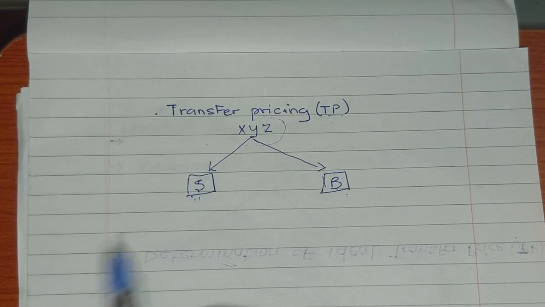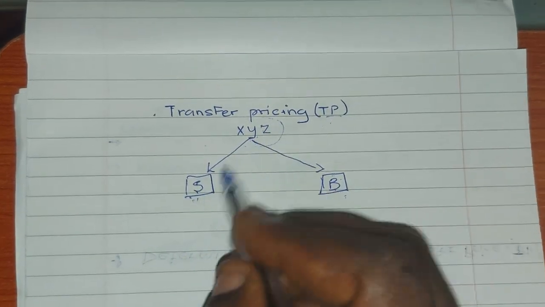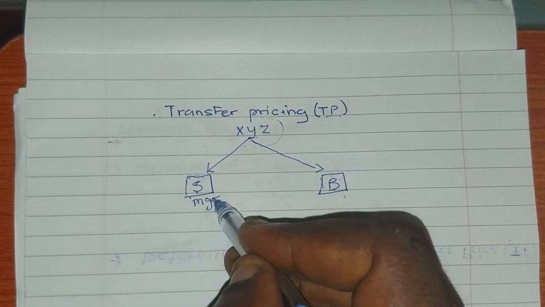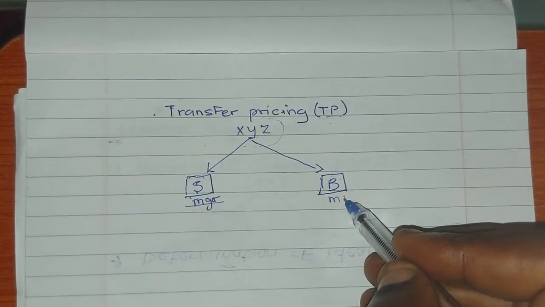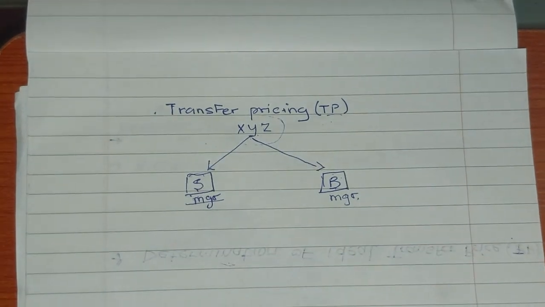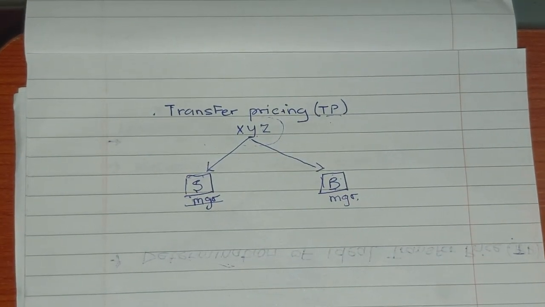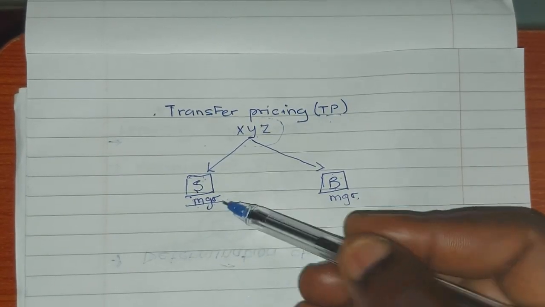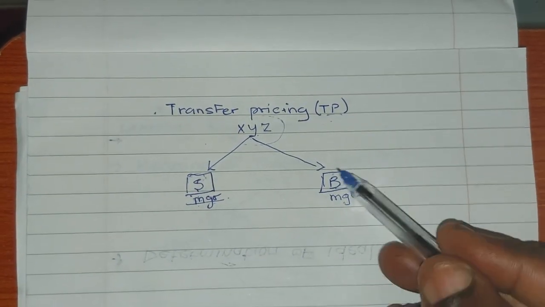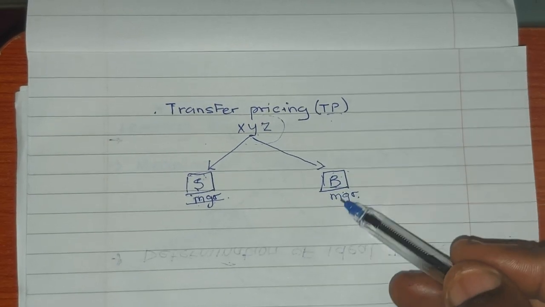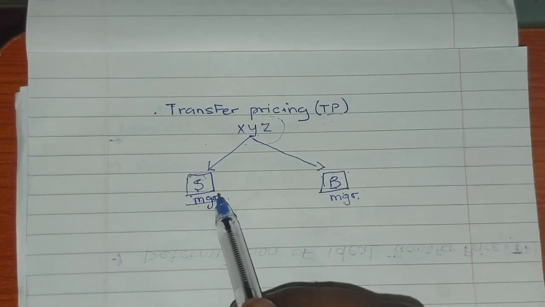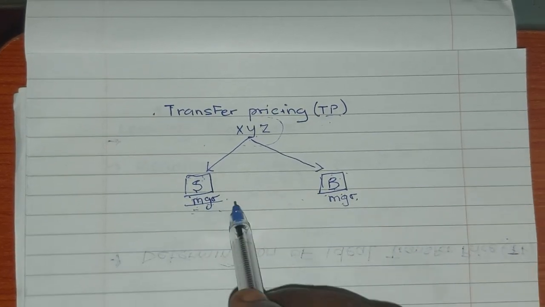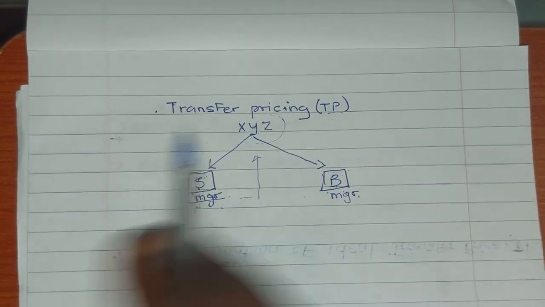Now, there will be a manager in this division, and there will also be a manager in this division. Each manager will be running their division as if it is their own. The decisions of these two divisions must be tailored to the objective of the company.